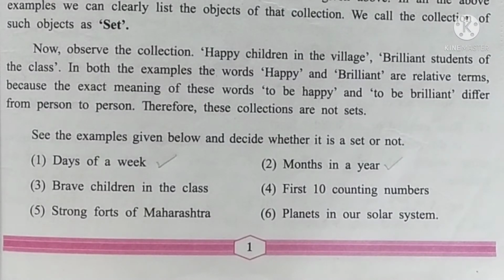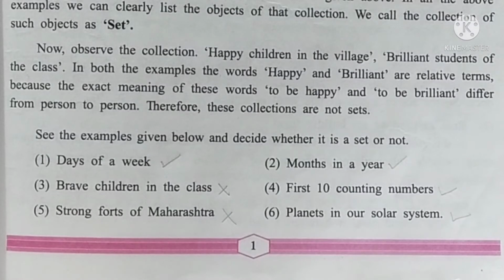Strong forts of Maharashtra, fifth example. Here also strong is a relative term, so we cannot exactly give the names of forts of Maharashtra which are strong. So strong forts of Maharashtra is not a set. And planets in our solar system, sixth example, yes, we can name the planets in our solar system, and hence the sixth example is a set.